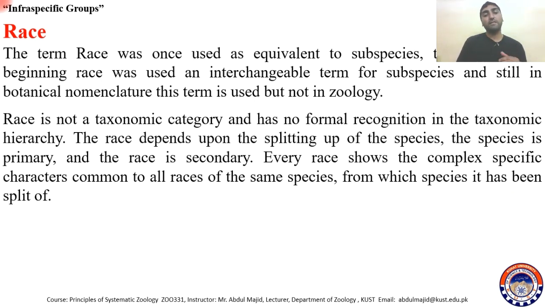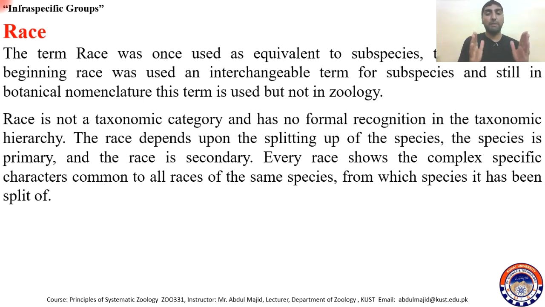Race actually depends upon the splitting of species. When species split because of certain changes accumulating in them, they become different. They will become different races. For example, humans have different races, like the Negroes, the Caucasians, the Asians. So the species is primary and the race is secondary.